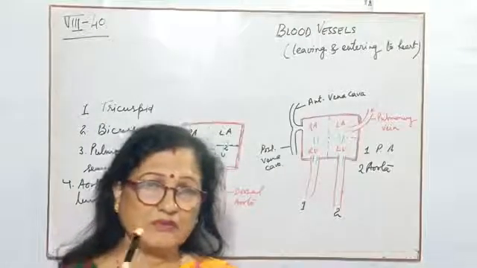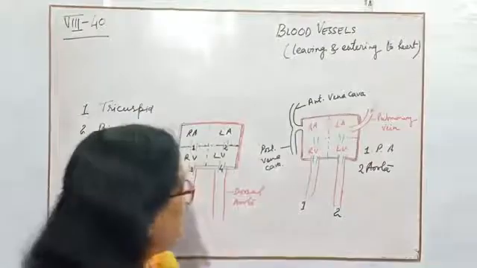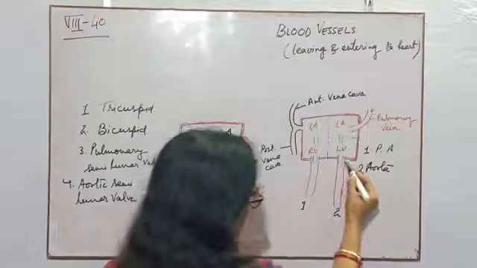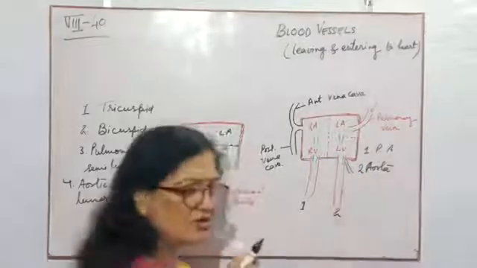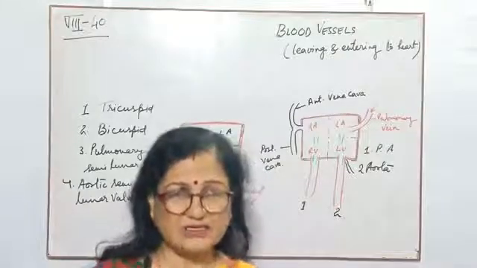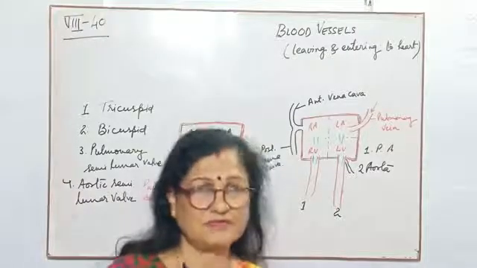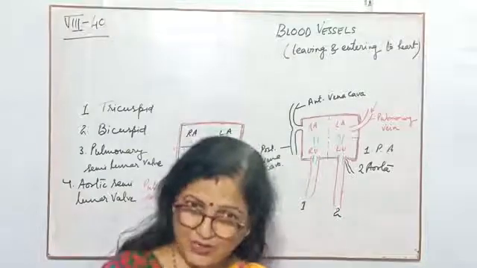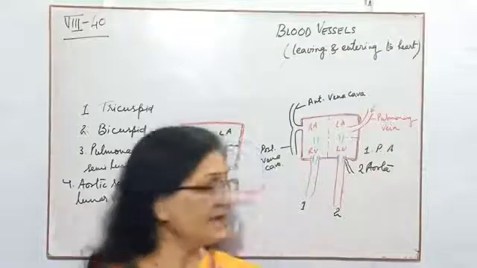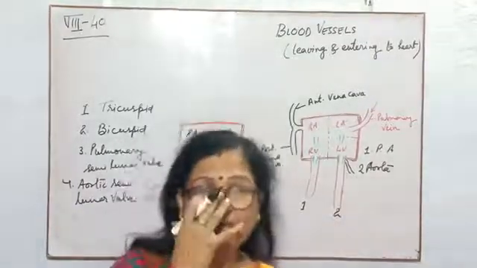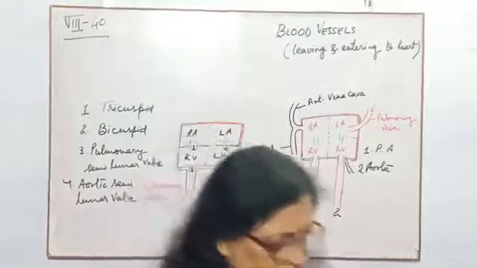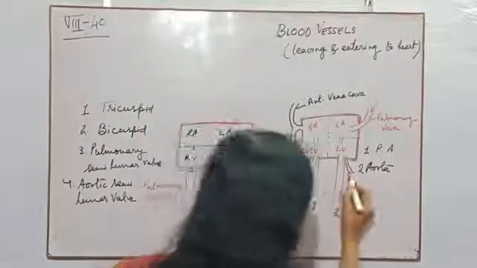The main vessel is the dorsal aorta, and from this dorsal aorta, just nearer to it, a small thin artery will arise and go to the heart muscles, because the heart has to pump the blood, so its muscle also needs some energy, and this energy is given by the blood, oxygenated blood. This artery is termed the coronary artery, this one.